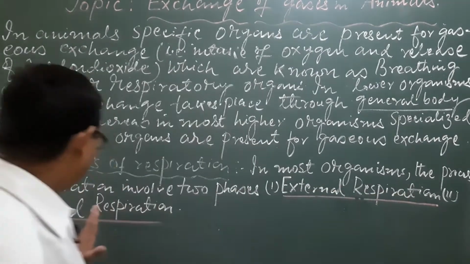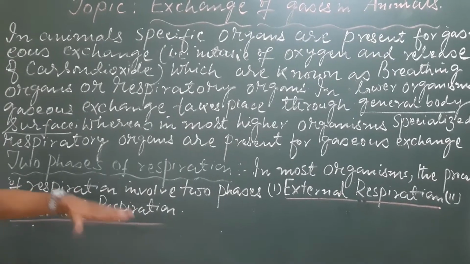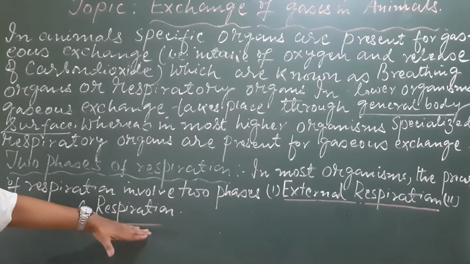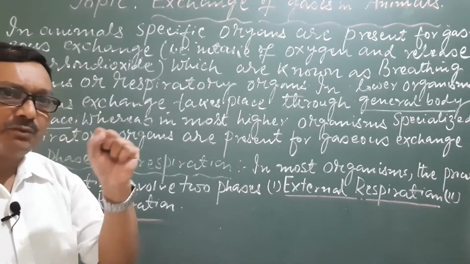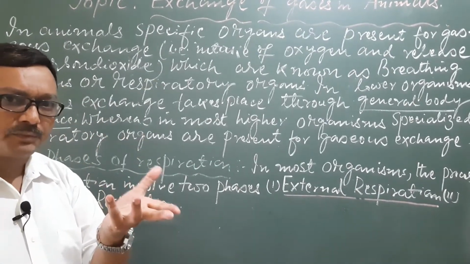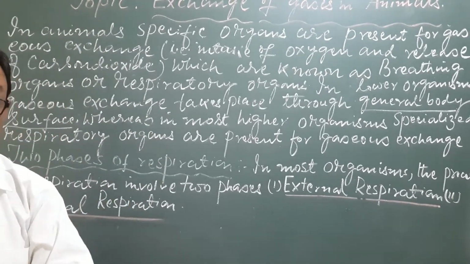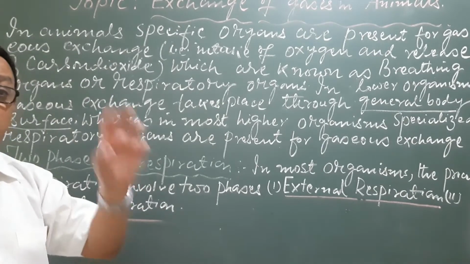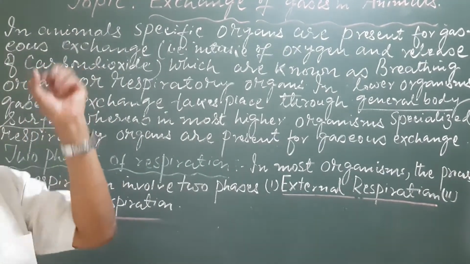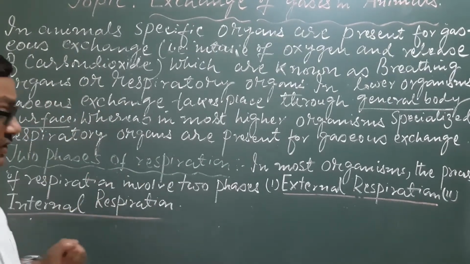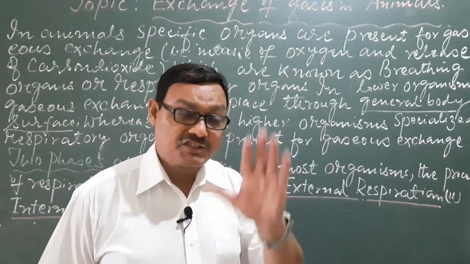The internal respiration involves several steps: number 1, uptake of oxygen by cells; number 2, oxidative breaking down of glucose molecules within the cell in the presence of oxygen, in which there is a release of energy.